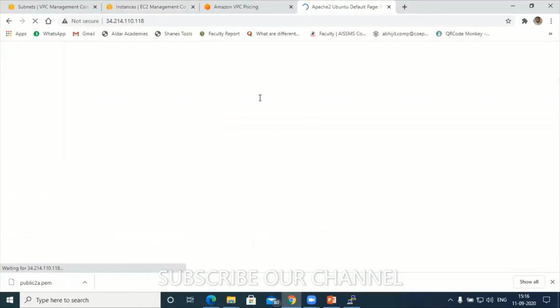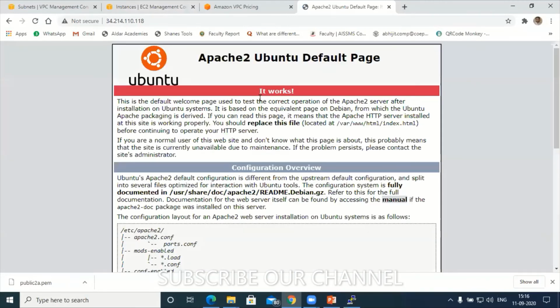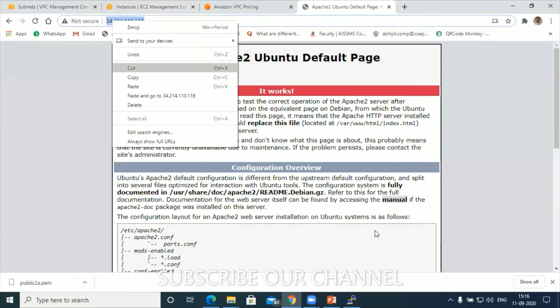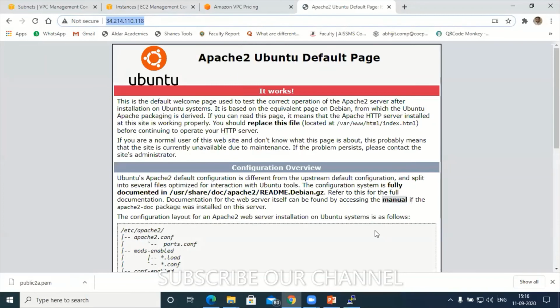Now I can access my Apache server, right? Can you see the screen? Yes, sir, I am able to access the Apache server. Similarly, I'll share this IP and you try to access this Apache server. Let's see. I'll put it in the chat window. So this is my IP address. Just copy and paste, and let's see whether you are able to access the Apache server.